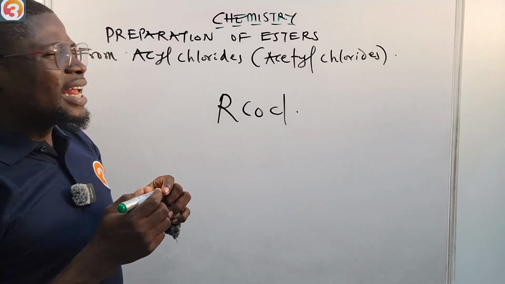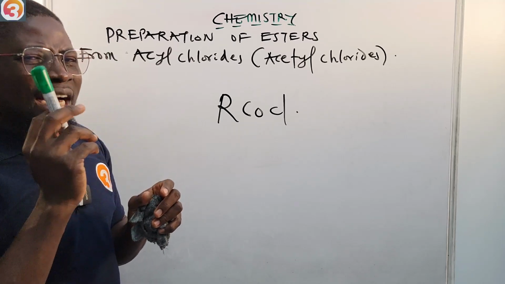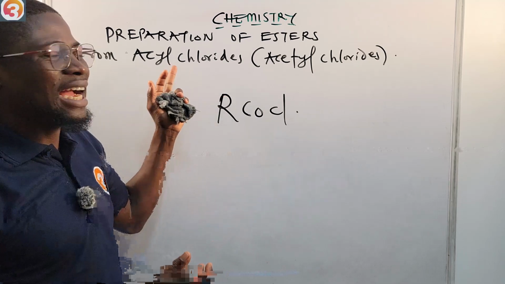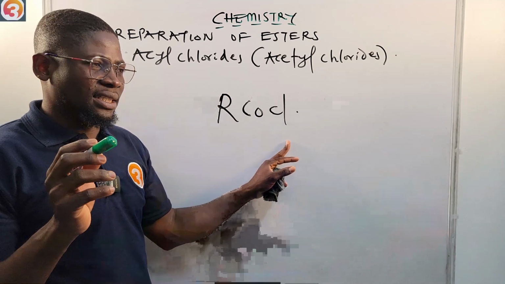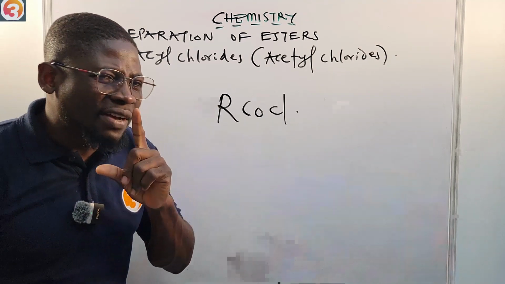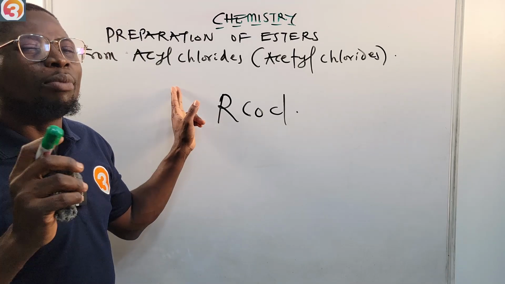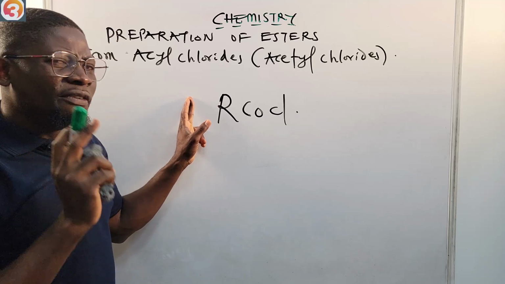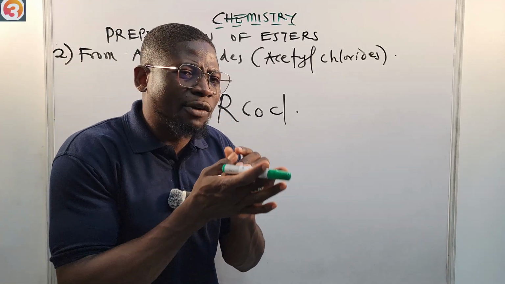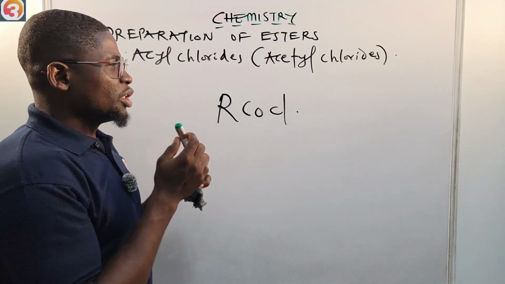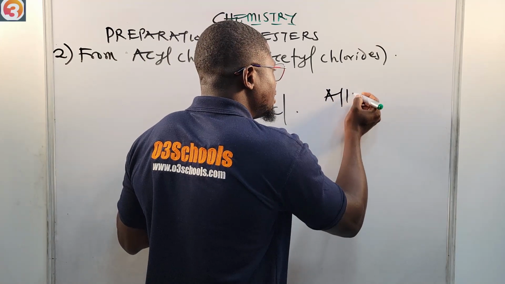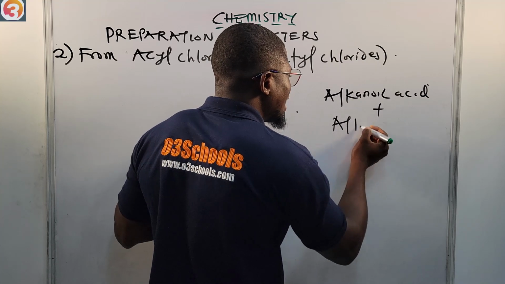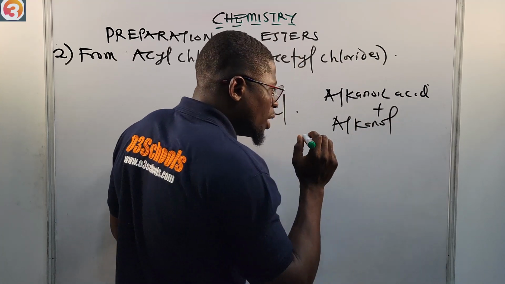Now, it is even much easier. The reaction is much less vigorous if we form esters from acyl chloride than if we form them from carboxylic acids. Acyl chlorides are derivatives of carboxylic acid. They are derived from carboxylic acid. And if you want a vigorous reaction, like when we were talking about esterification right now, we're talking about an alkanoic acid plus an alkanol.